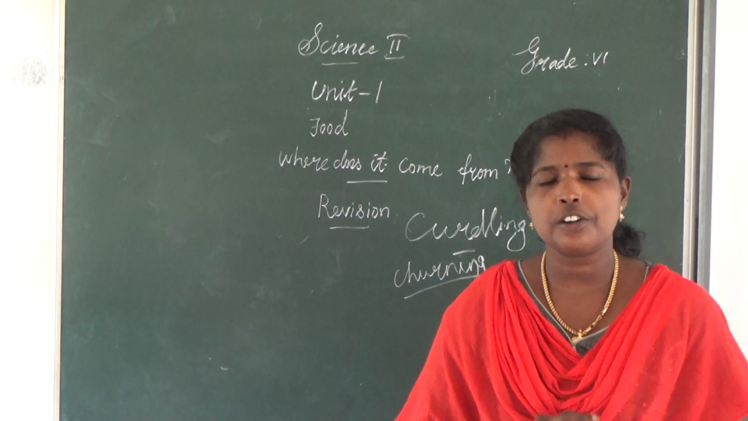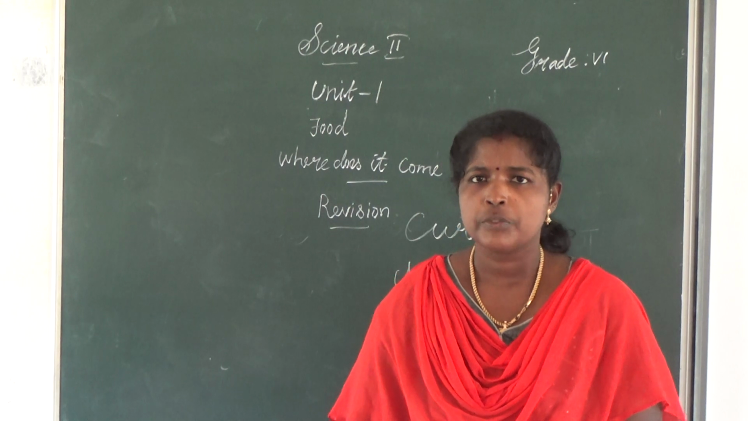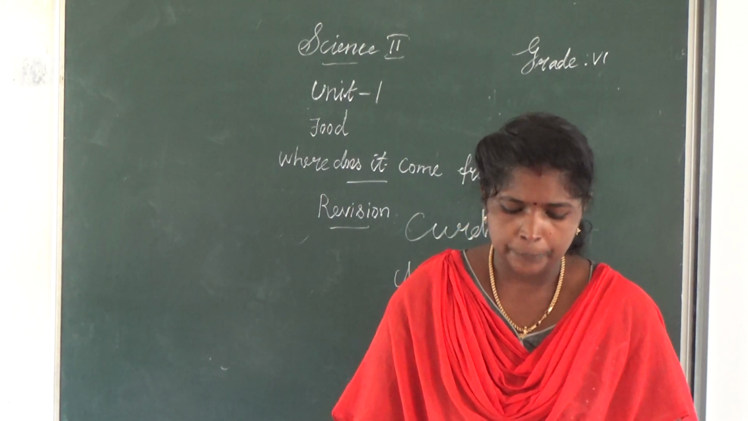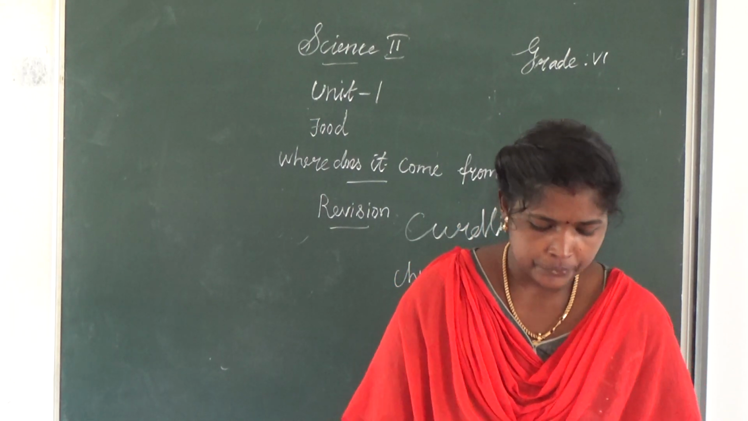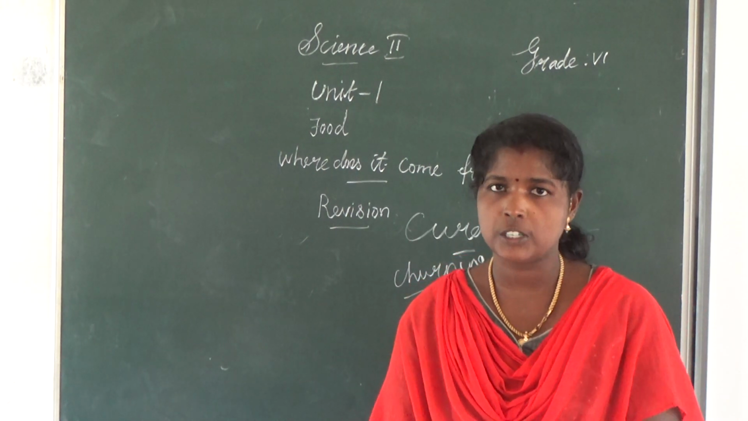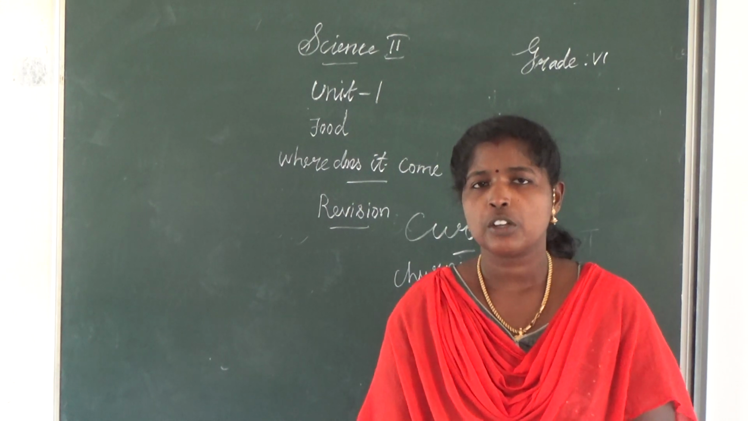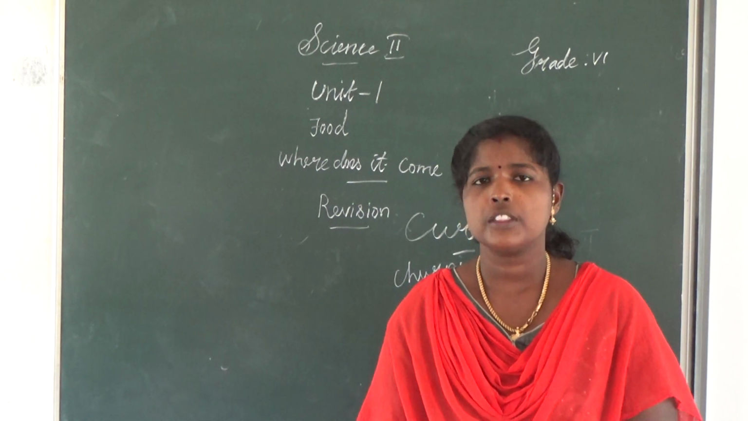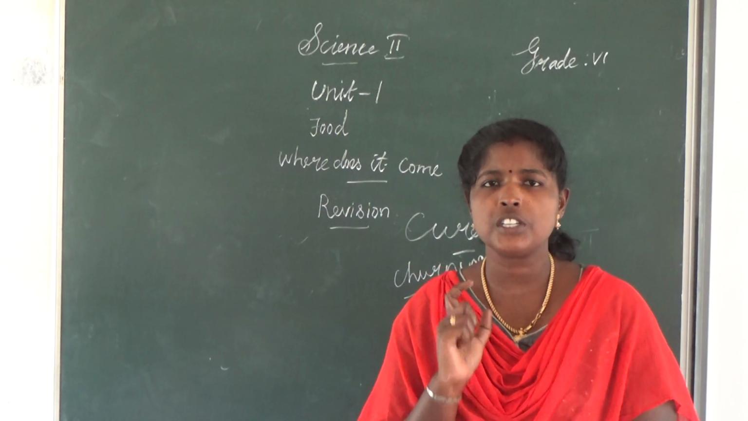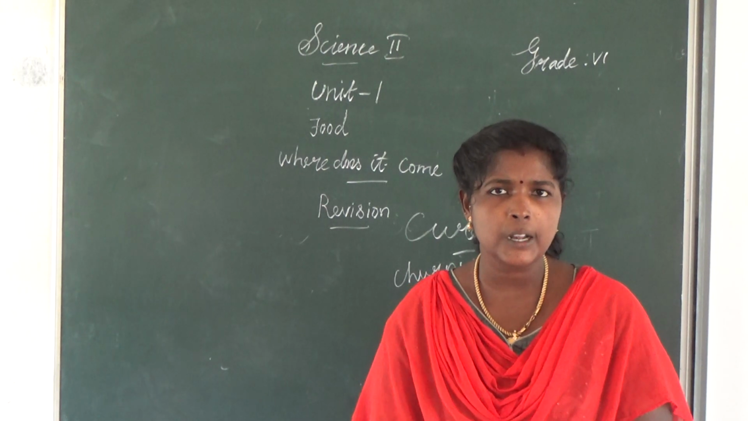Green plants are known as producers. Then chlorophyll pigment is present in leaves. In the whole plant, which part is green in color? Leaves.